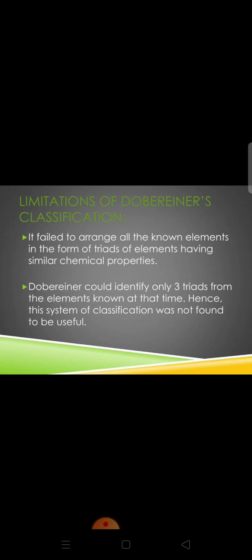For example, the other 3 elements, nitrogen, phosphorus and arsenic, have similar properties, right? Therefore, they can also be regarded to form a triad. But however, the actual atomic mass of the middle element, which is phosphorus, is much lower than the average of the other 2. So this was exactly the limitation of Dobereiner's triads.